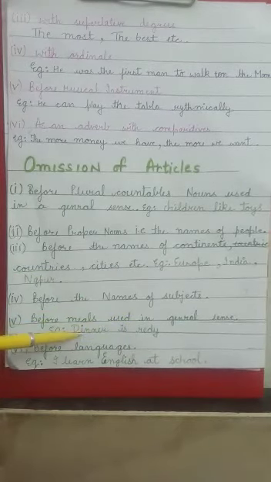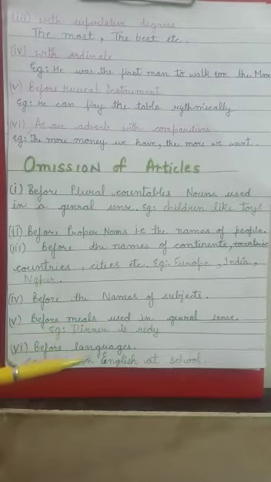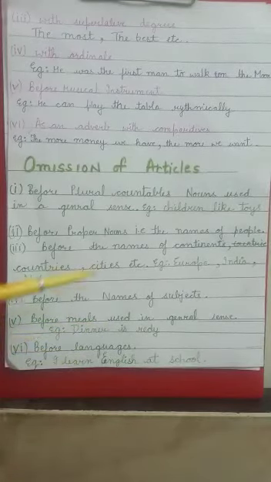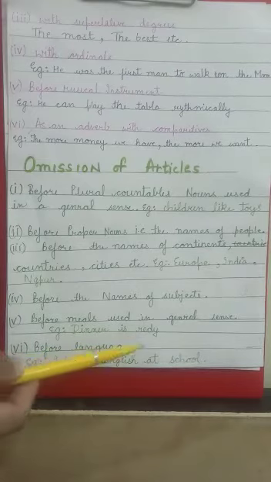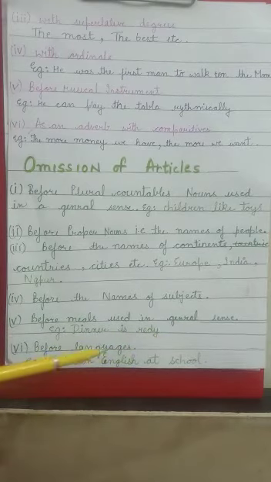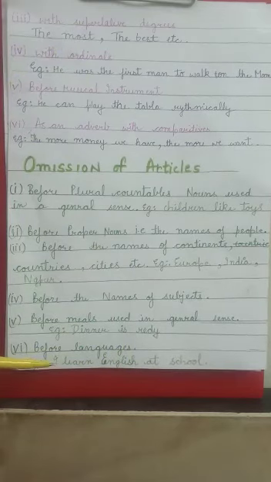Dinner is the meal, and before dinner we haven't used any article. We also do not use any article before languages. Example, I learn English at school. We never say I learn the English at school. So I hope the article part is clear to all of you.